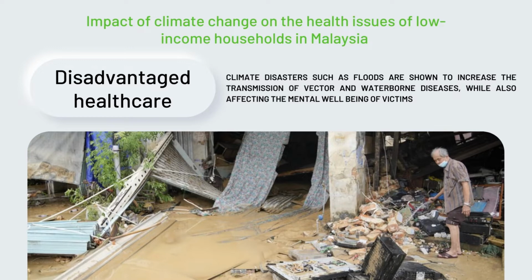Climate disasters can also lead to the destruction of agricultural crops, which may lead to food insecurity and malnutrition. Furthermore, Williams 2021 describes that victims of climate disasters such as flooding are more prone to developing mental health issues such as post-traumatic stress disorder, increased levels of stress, and anxiety. Overall, it has been clearly shown that climate change has adverse effects on the livelihoods of lower-income households.